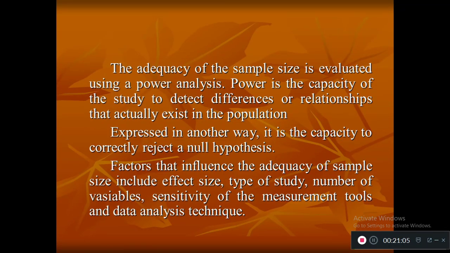When you measure sexual workers' attitude, then we will go for snowball sampling. So based on the sensitivity of the tool which we are using to collect data, the sampling technique can be finalized, and also based on the data analysis technique. Which type of analysis you are going to follow helps to select your sampling techniques.